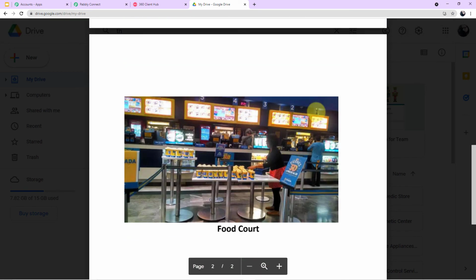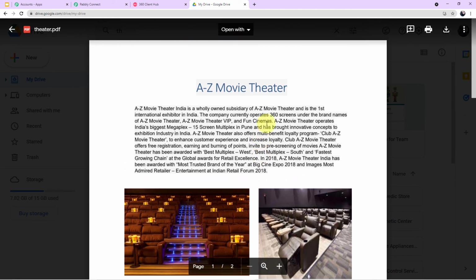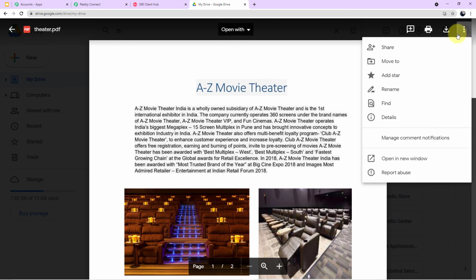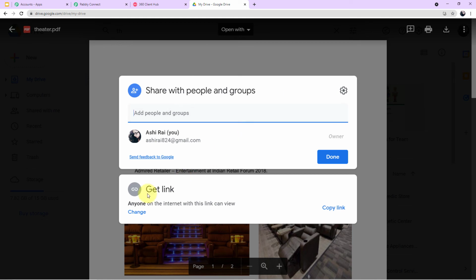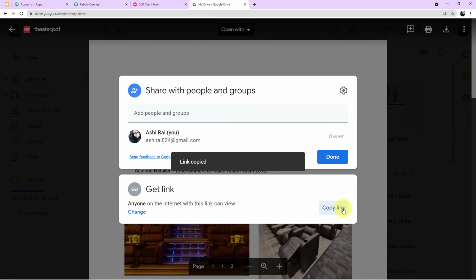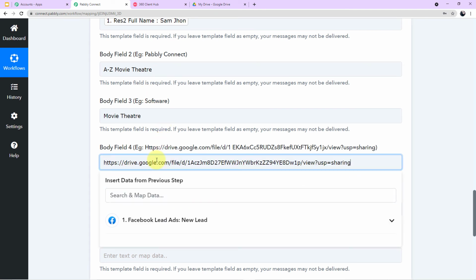Now I want to send this particular file to my customers, the PDF file. Okay, so what I'll do, I'll come to the right corner here where it is written more options. I'll click this. Now I'll click on share. Okay, now get down where it is written get link and read the status what it is written. Anyone on the internet with this link can view. Okay, so I'll copy the link. I'll go back to my Pabbly Connect account and simply I'll paste it here.